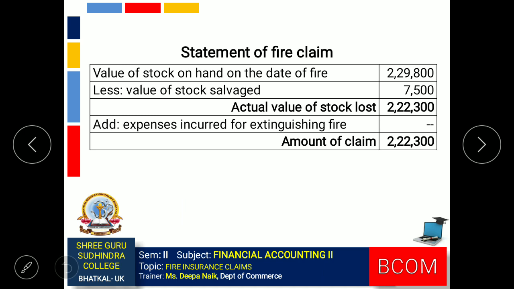Here we have to add expenses incurred on extinguishing fire. Expense on extinguishing fire has not been given in the question, so we will not consider any expense. So the amount of claim is 2,22,300.